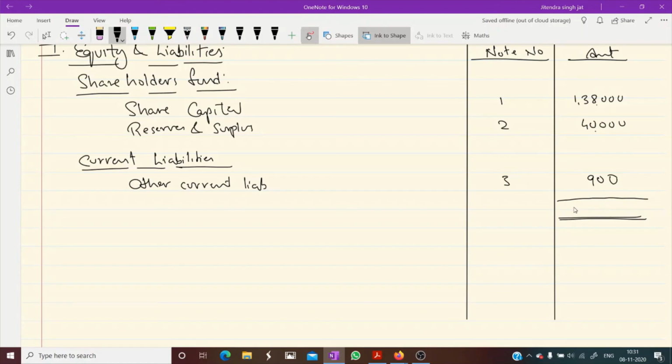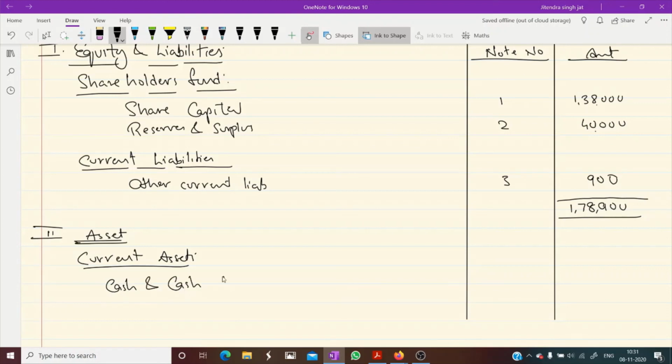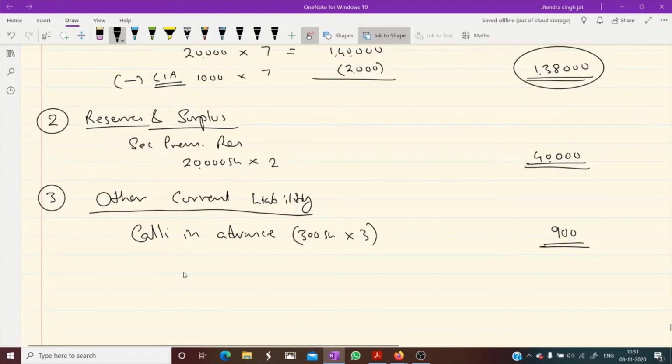1,78,900. Okay. Now we need to prepare the asset side also. The asset side will be very simple. In the asset side only current assets are given, and in current assets only cash and cash equivalent can come. So we need to write note number 4 and 1,78,900 will come.